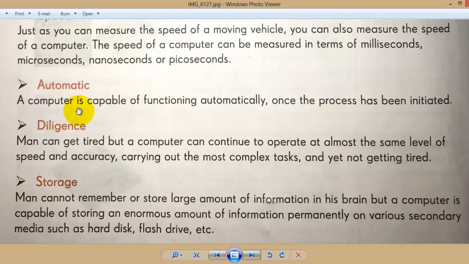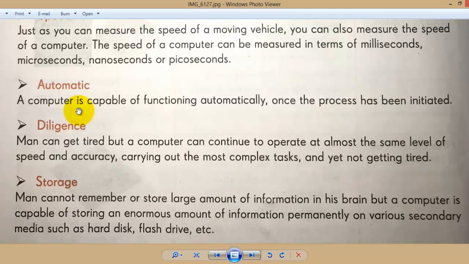Maybe a maximum of three, four, five hours; it's different from person to person. But a computer doesn't get tired. It will work at the same speed at which it started working. Like when you run for 2 hours, after 2 hours you cannot run as fast as you started. That's the main thing here.